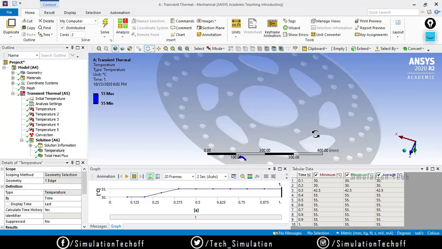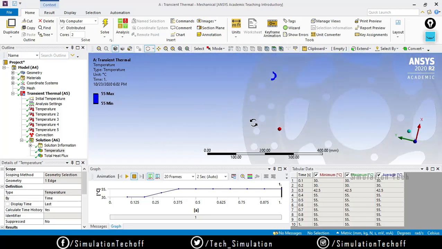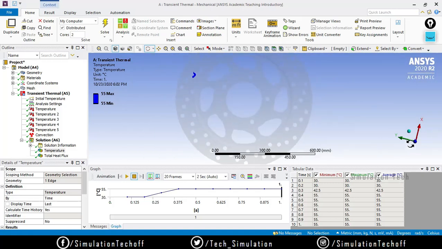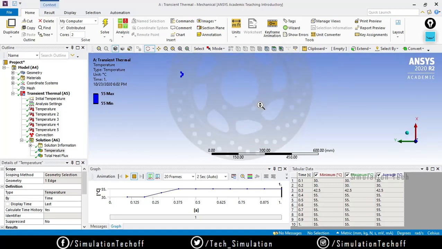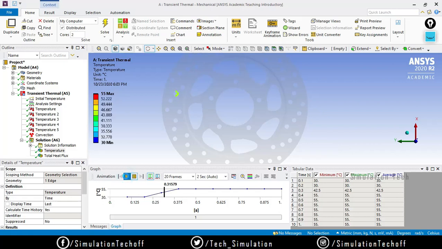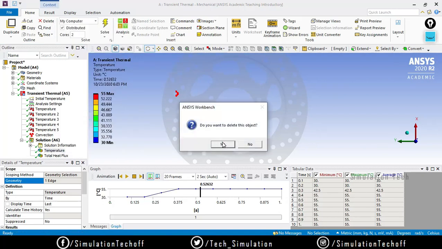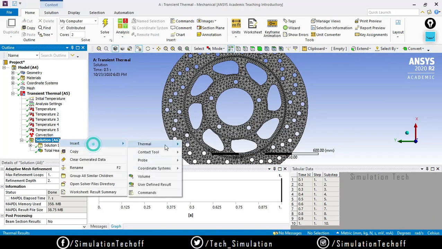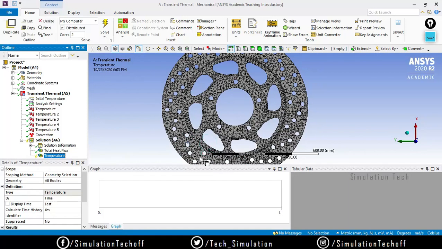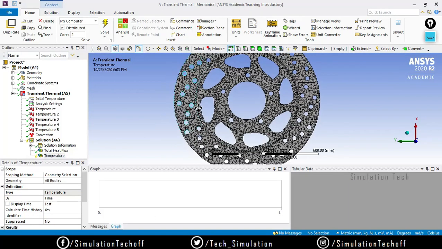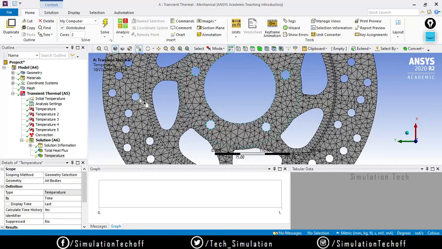Okay, still you get an error. Right click and say delete. It shows all bodies, so it is not showing only the one edge.